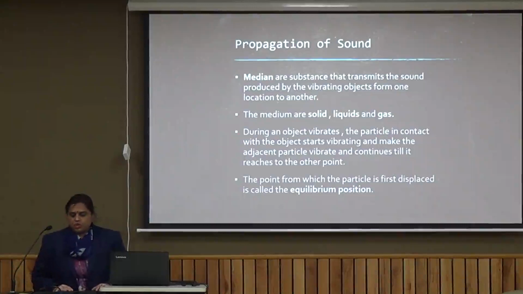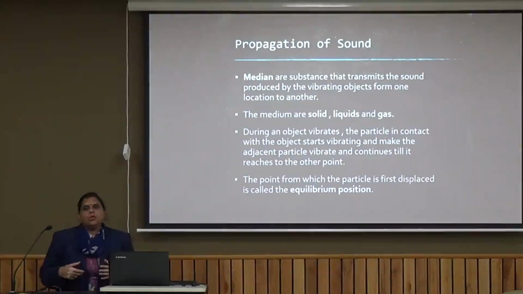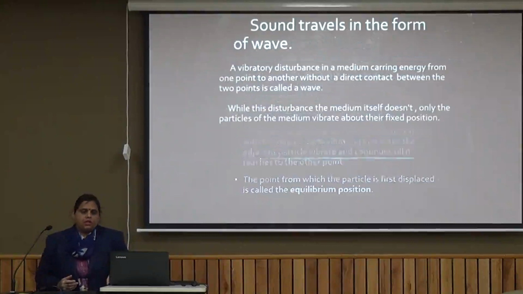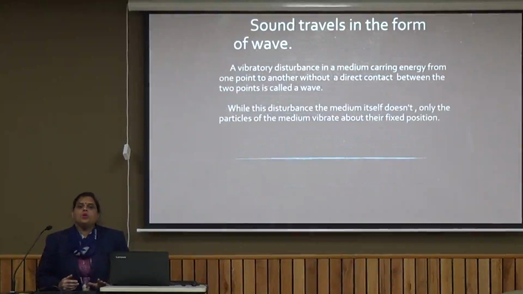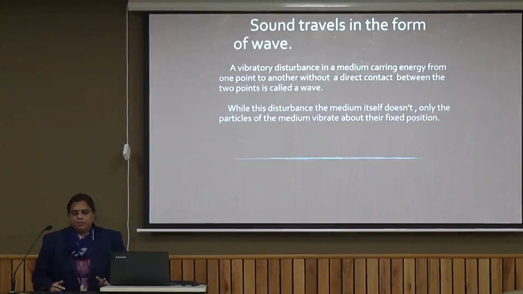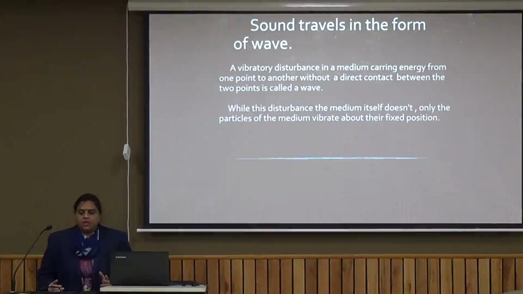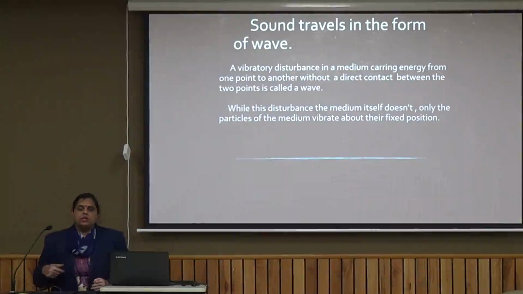The point from which the particle is first displaced is called the equilibrium position. So the object was in equilibrium, we displace it, so it starts vibrating. Now how does this propagation happen? The propagation of sound happens in the form of a wave. A vibratory disturbance in a medium carrying energy from one point to another without a direct contact between the two points is called a wave. The medium itself does not move; only the particles of the medium vibrate, and the particles do not change their position. They just exchange the energy from one particle to another.